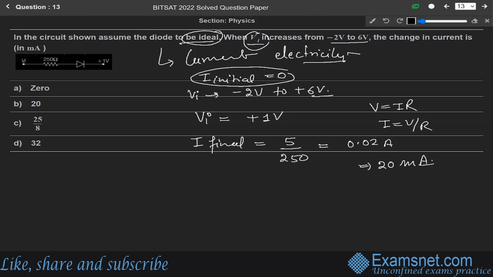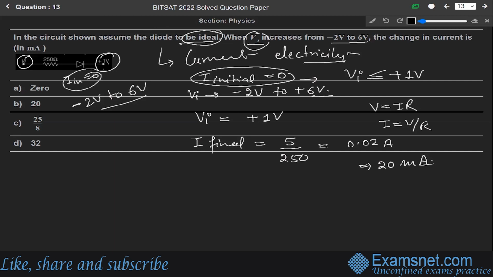The initial current will be 0 when the initial voltage Vi is less than or equal to plus 1 volt. The voltage is from minus 2 volt to plus 6 volt, but here it is showing plus 1 volt, so the initial current is 0 when the voltage is less than or equal to plus 1 volt. The diode will conduct only when Vi is beyond plus 1 volt according to the given circuit.